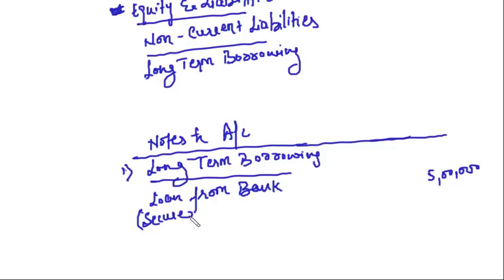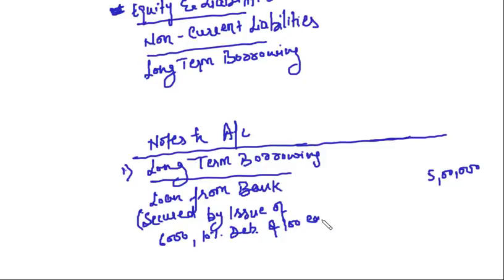Here you will say secured by issue of, say, 6,000 10% debentures of rupees 100 each as collateral security. Clear?